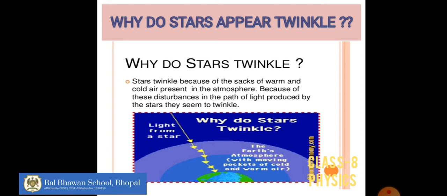The light which is produced from the stars is in a direction which is exactly straight, but when we see them, they appear to twinkle, right? Because of refraction in two directions, when it is cold air this way and when it is hot air that way. That is why the light coming from the stars appears to twinkle.